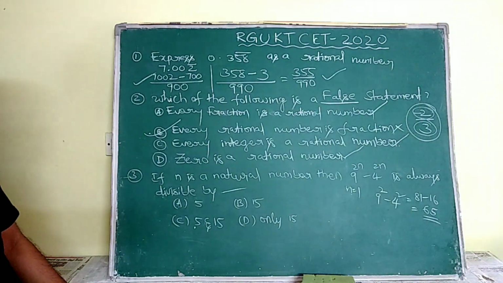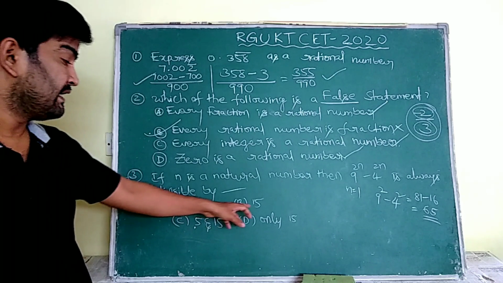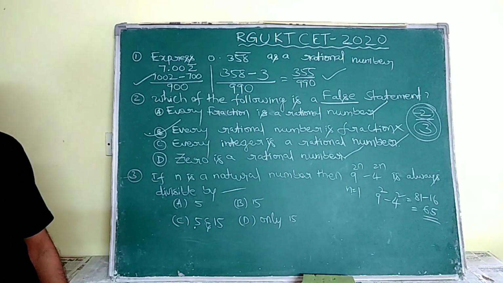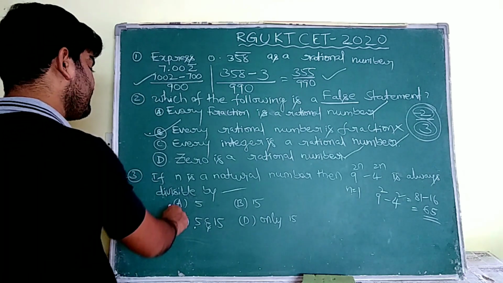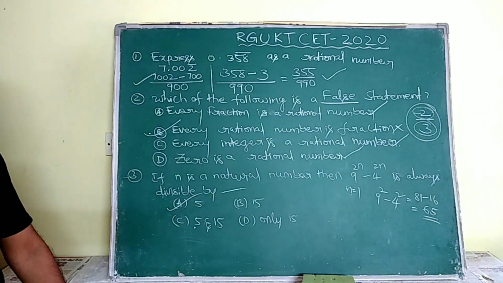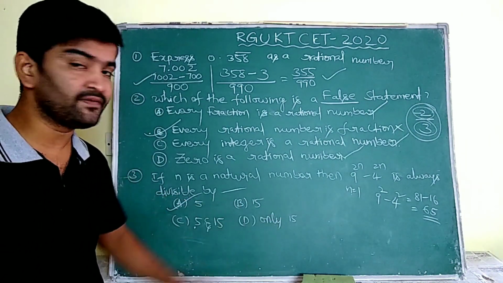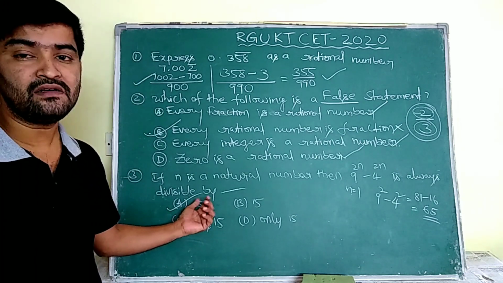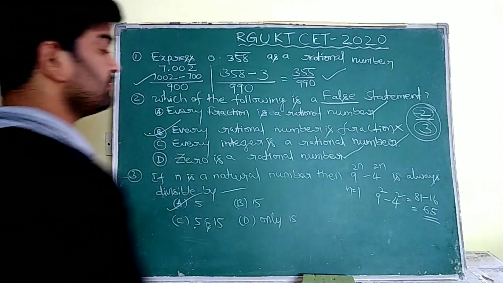This 65 is divisible by 5. Now, is it divisible by 15? Is 65 in the 15 table? No. So it is divisible only by 5. Here the options are 5, 15, and so on. So 5 is our answer. You have to substitute 1 or 2 values.